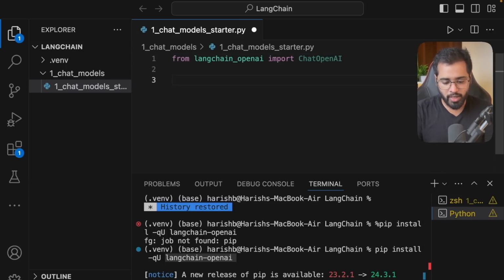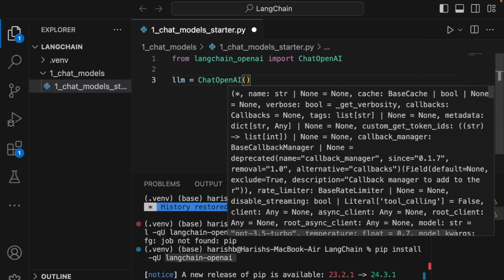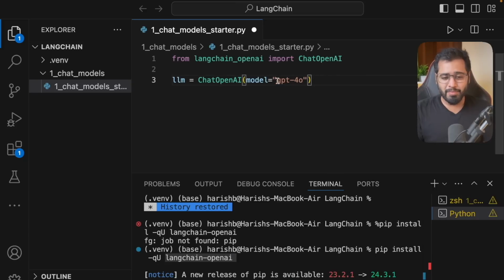We can now go ahead and initialize our model. We can call this llm or model or whatever you prefer. So we can say ChatOpenAI, and we want to use a certain model. We can pass in this particular keyword parameter, and the model that I want to use for this example is going to be GPT-4o. I'm using this model because it is the latest model that's been released by OpenAI. Usually the latest models can be a little bit expensive because they are the most advanced. But if you're a little short on cash, you can always go with GPT 3.5 or even GPT 4.